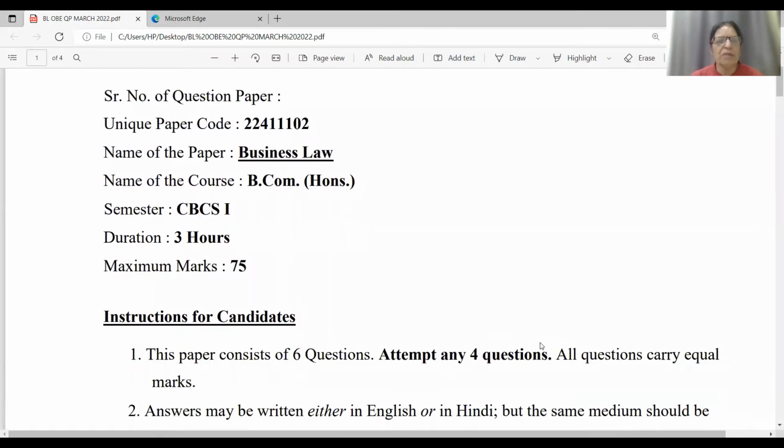Friends, you all know the paper is of 75 marks. In OBE, there are 6 questions. And out of 6, students are asked to attempt any 4 questions.